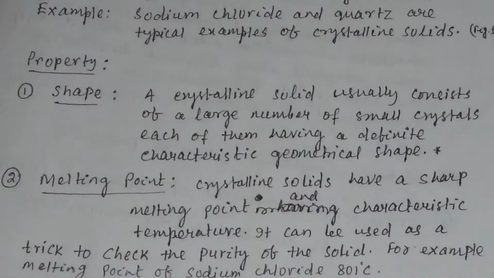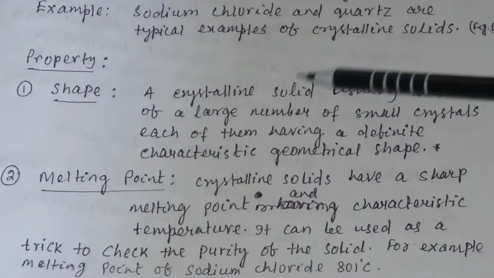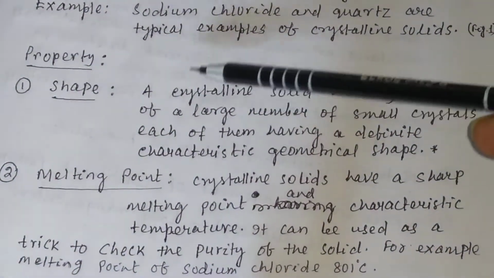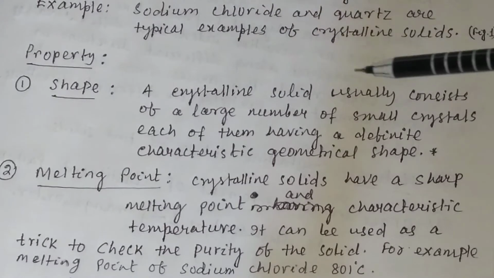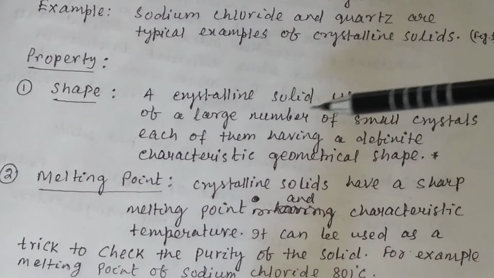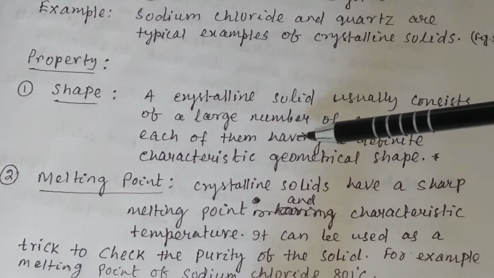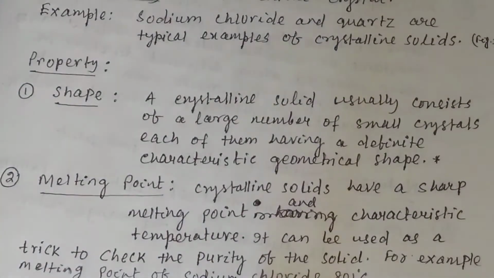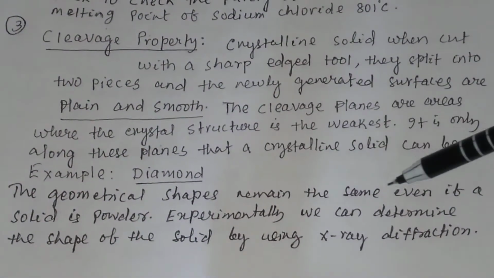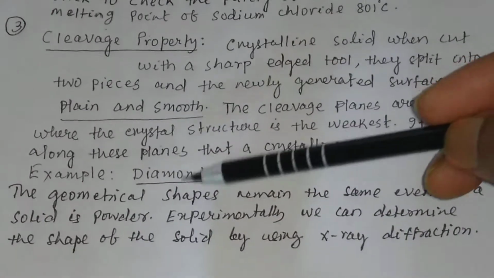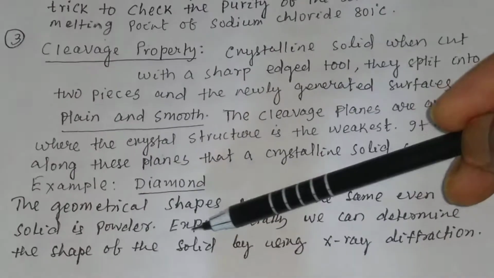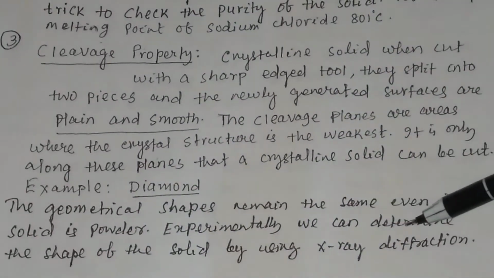Now let us discuss the properties of crystalline solid. The first property is the shape. A crystalline solid usually consists of a large number of small crystals, each of them having a definite characteristic geometrical shape, and the geometrical shapes remain the same even if the solid is in powder form. Experimentally you can determine the shape of the solid by using X-ray diffraction.